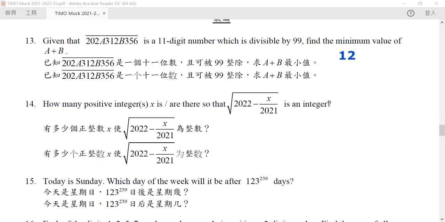But if it is divisible by 11, then the possible value of a plus b is equal to 1 or 12. Because we need to satisfy both conditions, a plus b can only be 12. It is not just its minimum value, it is its only value.